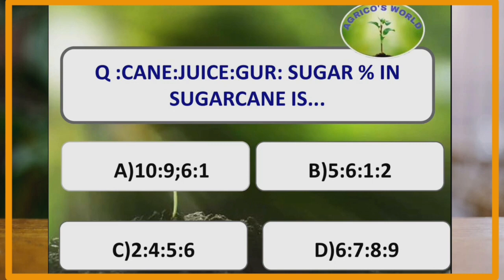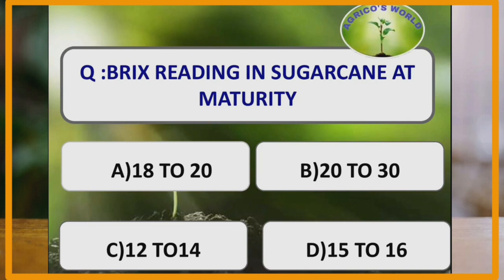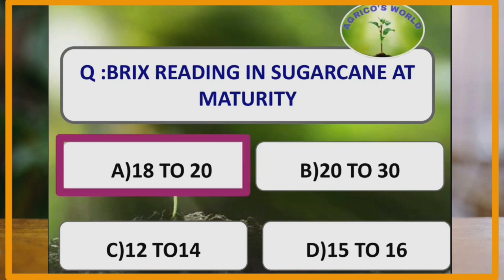What is the ratio of cane, juice, gur and sugar percent in sugarcane? The answer is 10:9:6:1. Brix reading in sugarcane at maturity: Brix reading is usually measured to identify whether the cane is matured or not, and the Brix reading is taken from the middle portion of the stalk. At maturity, the Brix reading in sugarcane is 18 to 20%.